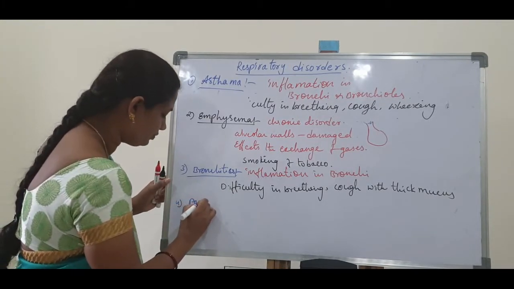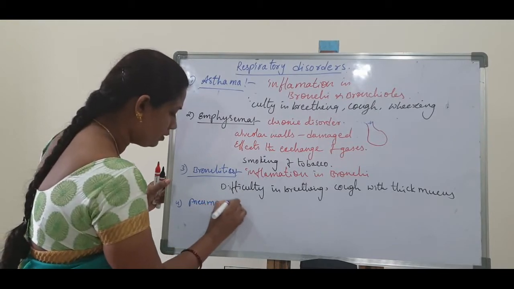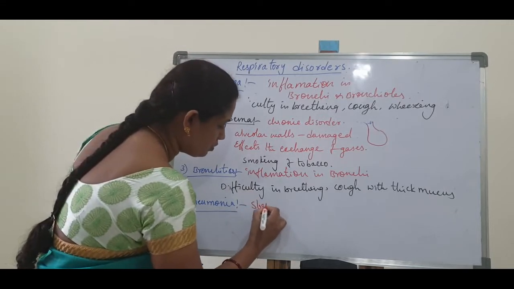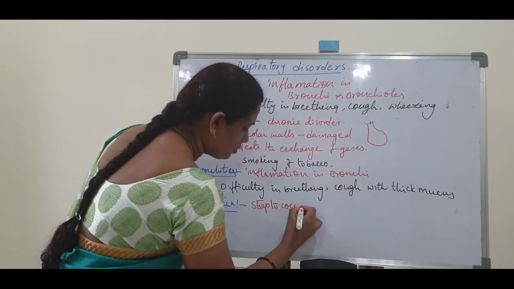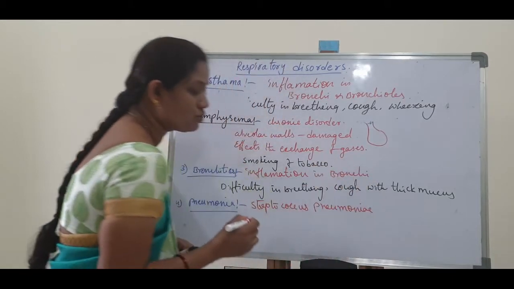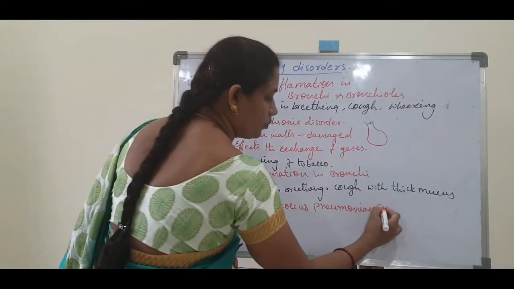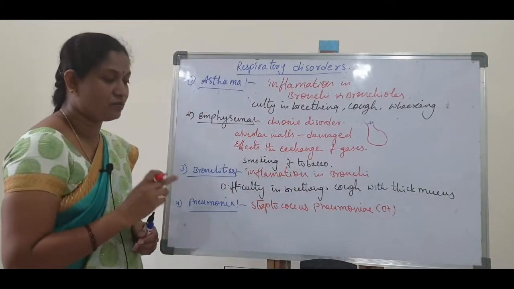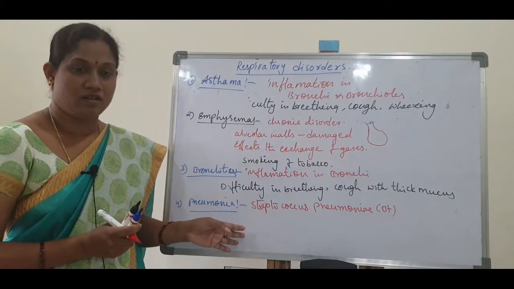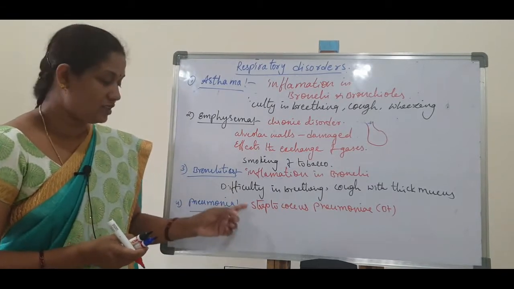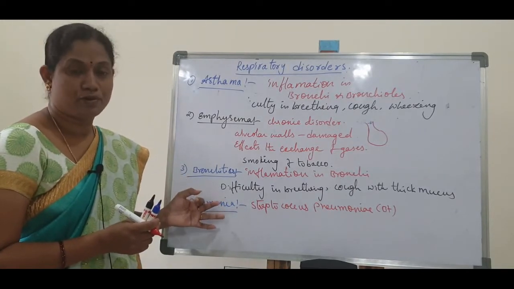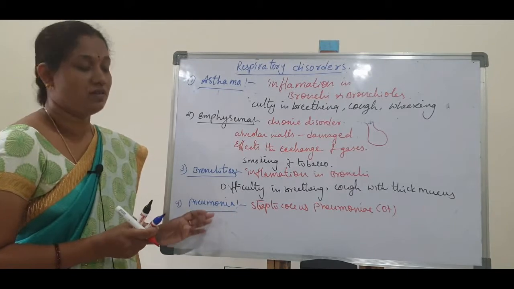Next, pneumonia. Pneumonia is mainly caused by Streptococcus pneumoniae, which is a bacteria. It is also caused by Haemophilus influenzae. These bacteria cause pneumonia. Along with bacteria, some viruses, protozoans and fungi also cause pneumonia.